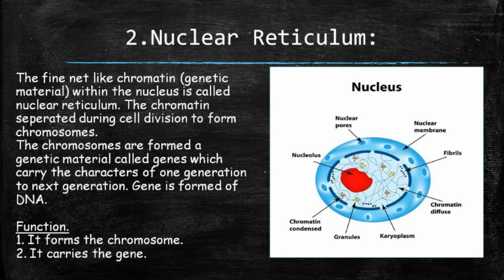And a gene is formed of DNA, that is deoxyribonucleic acid. You will get to know about DNA in further classes. As you can see in the picture, the dotted lines present within the nucleus are the nuclear reticulum. Now, what are the functions of the nuclear reticulum? It forms the chromosome and it carries the gene.